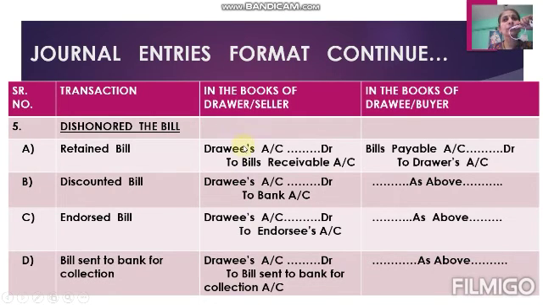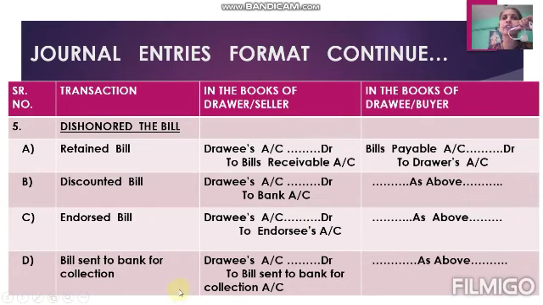This is the simple one-sentence meaning of all four entries. No need to learn the entries by heart. If you keep in mind only this sentence, whenever a bill gets dishonored and we have to pass the entries in the books of drawer, first of all drawee's account is debited and the person who is holding the bill on due date, his account is credited. In case of retaining the bill, drawer is having the bill, that's why bills receivable account. In case of discounting, the holder of the bill is the bank, that's why bank account is credited. In case of endorsement, the endorsee has the bill on due date, that's why his account is credited.